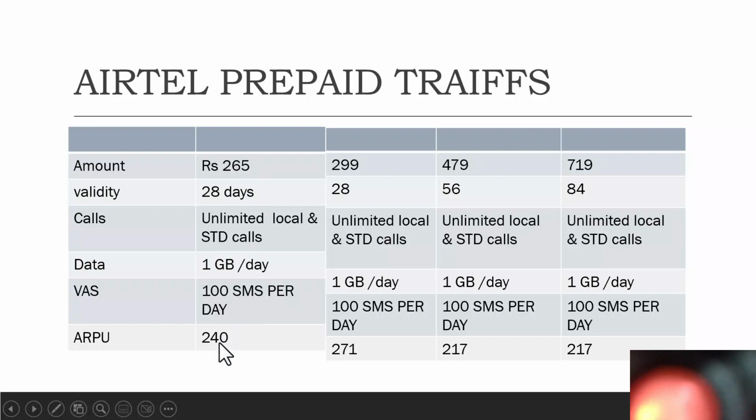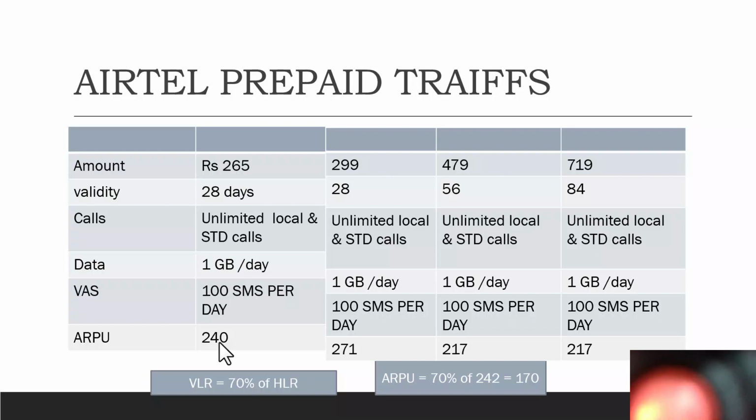So that translates into 240 rupees ARPU. How? Because 18% goes as service tax. So this figure 265 divided by 1.18, which I've done in my Excel sheet, which I'll share already. So we'll use that. That means the ARPU is 240 for this plan, and the average revenue per user is 271 for the second plan. And as we go along, the 719 plan gives you a validity of 84 days, for subscriber 270. As the amount increases, they're asking for more amounts, so they're giving you more validity, so the revenue which comes to them squeezes.